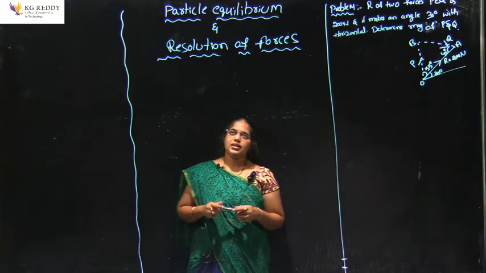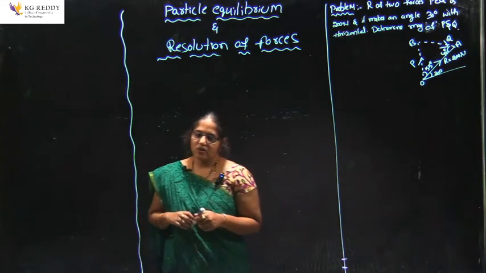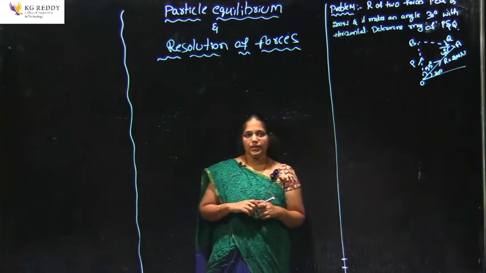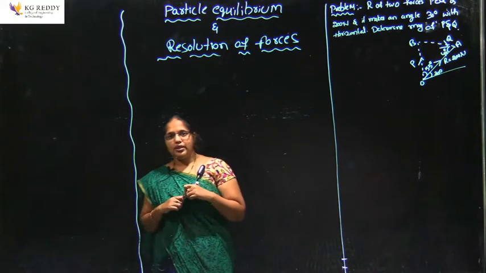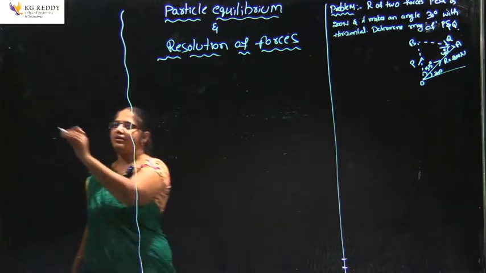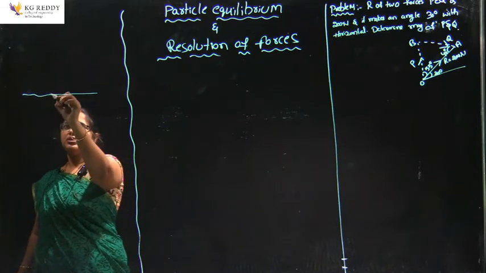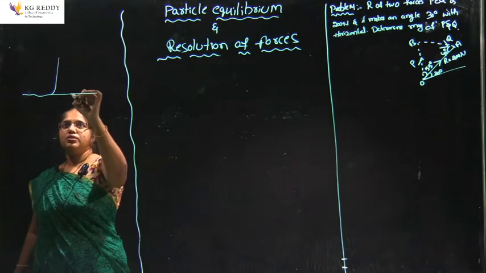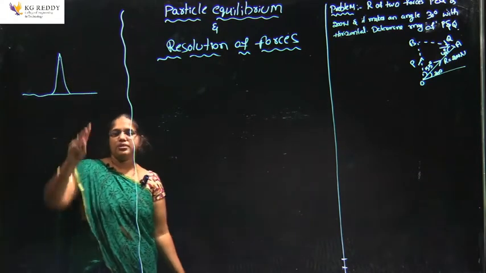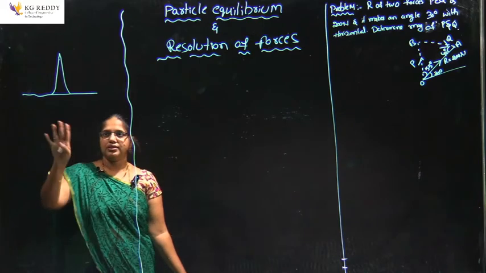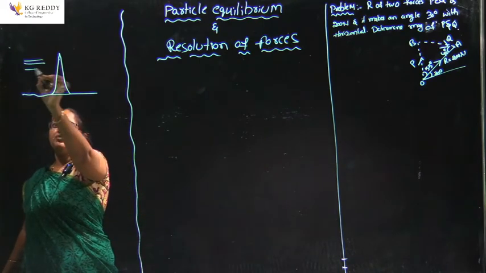In today's class, let us recall equilibrium and what is meant by particle equilibrium. Equilibrium applies to whatever the type of body. Suppose this is a tower, which acts as a static body, so there is no motion. Suppose a large wind comes like this.